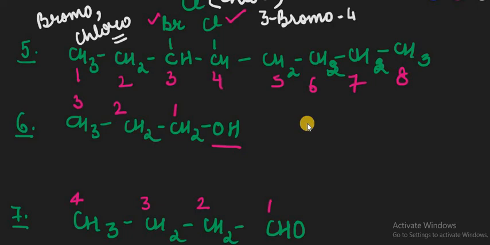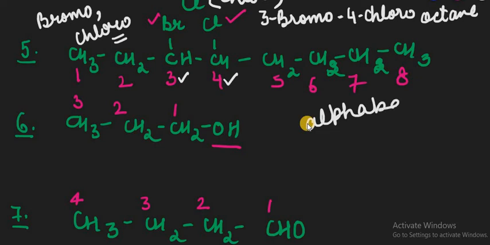It's given as 4-chloro and the complete name is octane. So no, you are not following the way like this is the third number or this is the fourth number. You need to follow the alphabetical order. Alphabetically, bromine, B is coming first and C is coming later. So we need to give the first name to the bromo because A, B, C, D. So B is coming first and C is coming later. Okay, remember this thing. So this is also a right name according to this way.